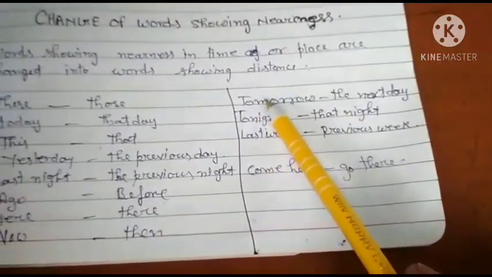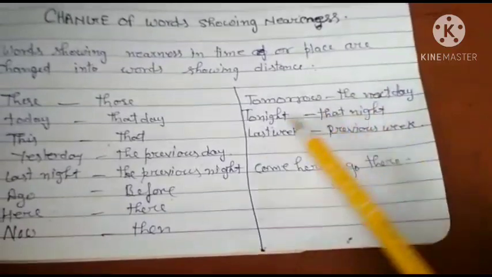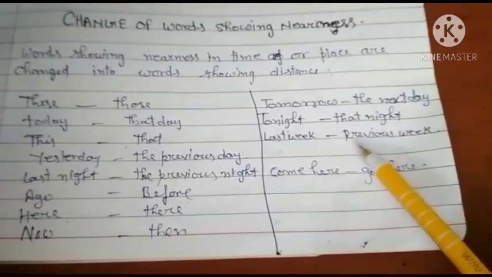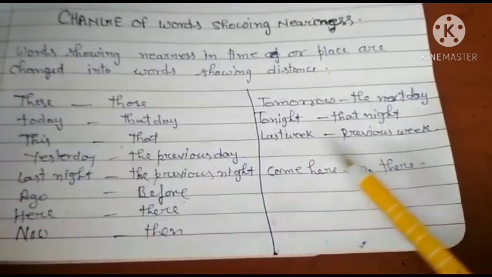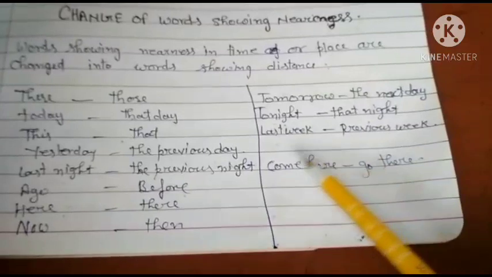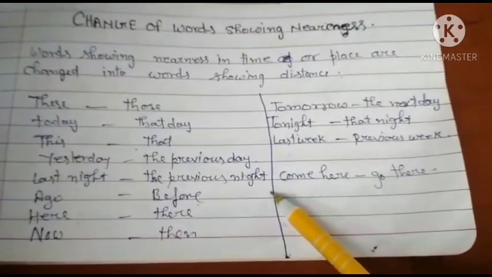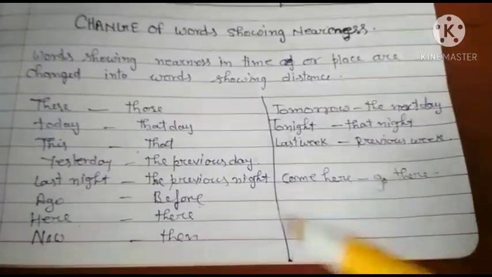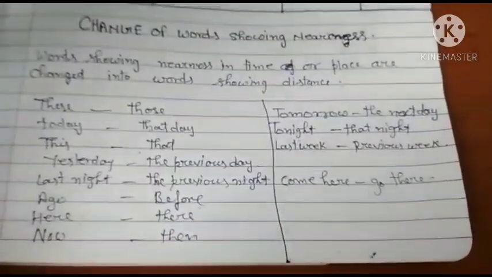If tomorrow is given, you will change it to the next day; tonight changes into that night; last week changes into the previous week; come here changes into go there. Listen carefully. If only the word come is given, you will not change it into go. But if come here is given, you will change it into go there.